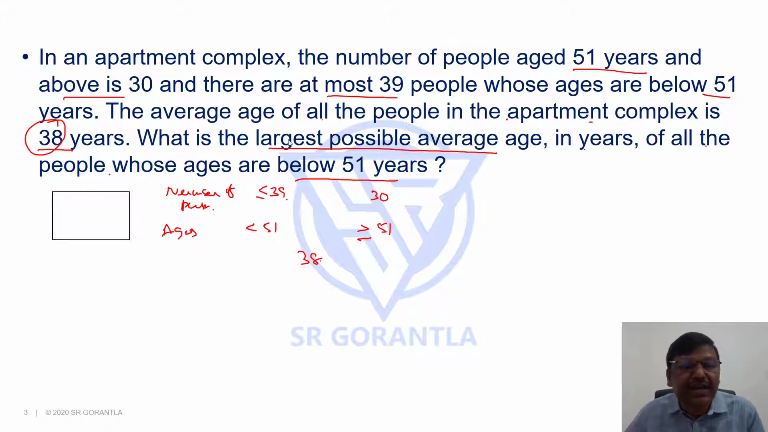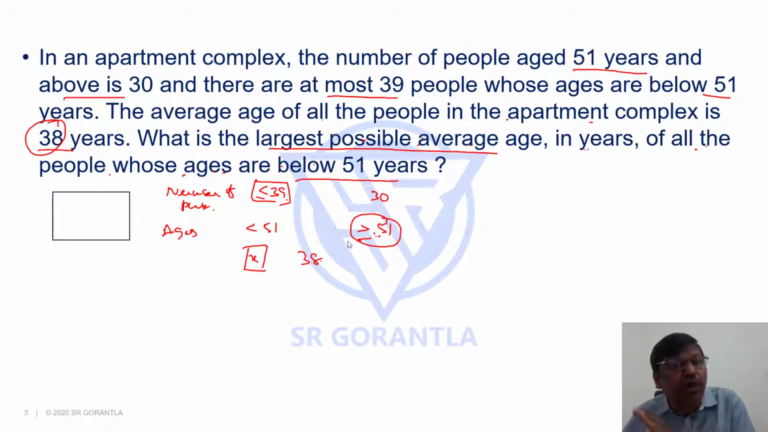Now the question is asking what is the largest possible average age of all the people whose ages are below 51 years. So we need to find the maximum average of this particular group. Let me assume this largest possible average is X. But what about the average of the other group? We said it's greater than or equal to 51. If X has to be maximum, this should be minimum. Then only we can have this value maximum.